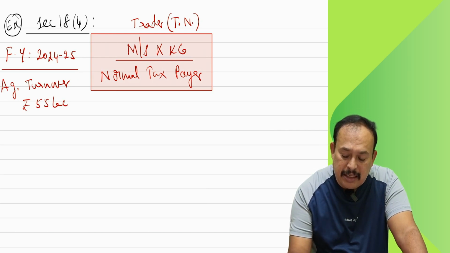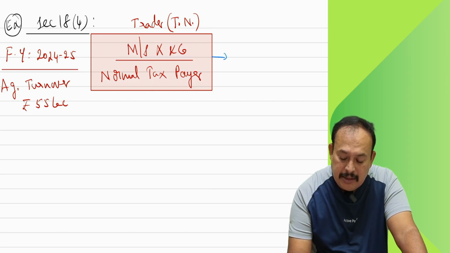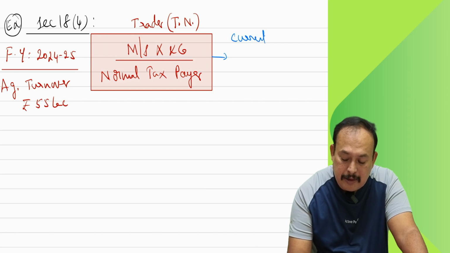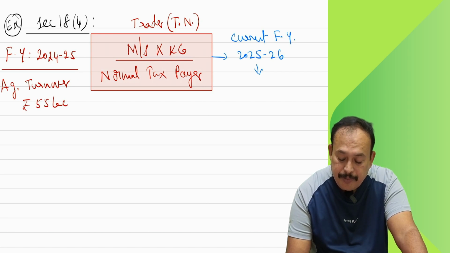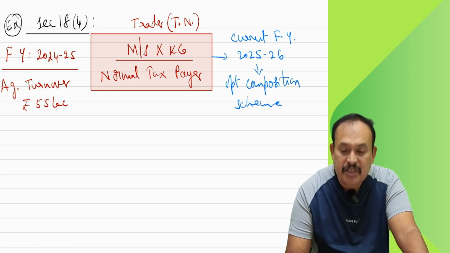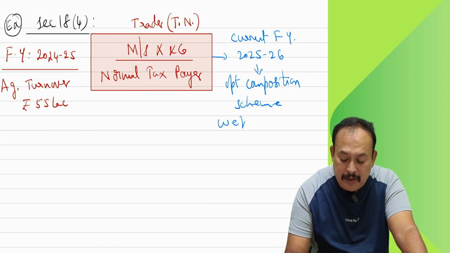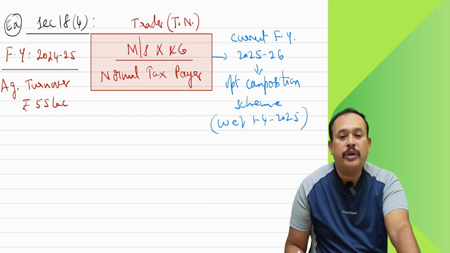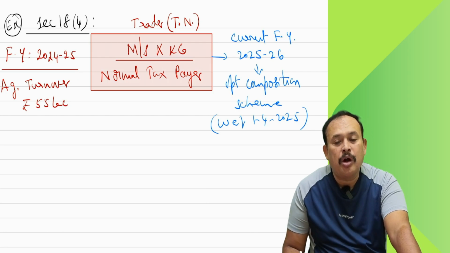So in the current financial year 25-26, he is willing to opt for the composition scheme, which is effective from 1st April 2025, because you have to intimate to opt for the composition scheme.